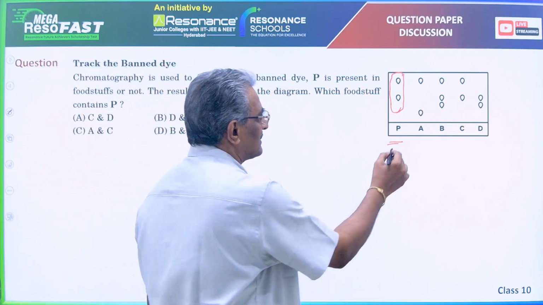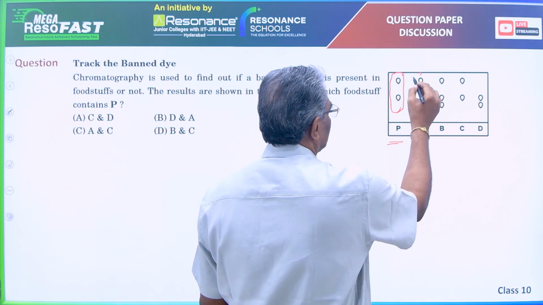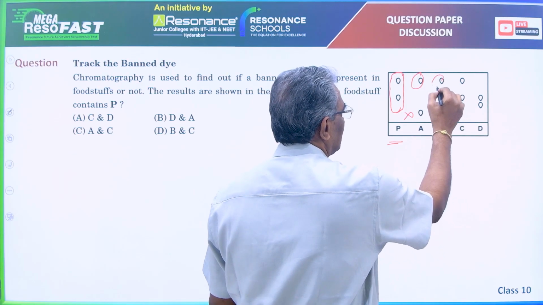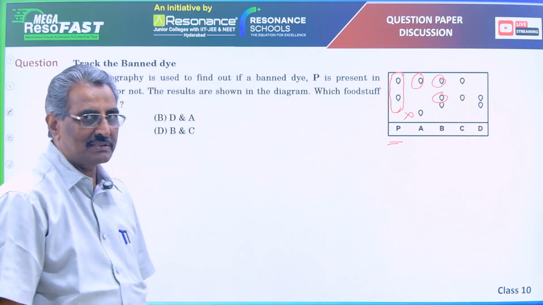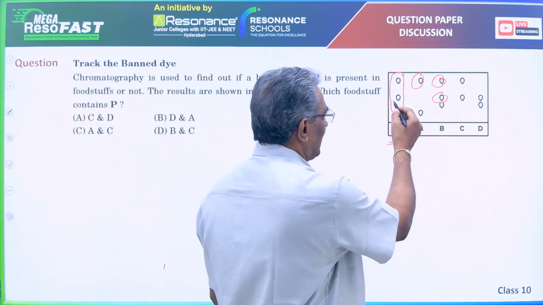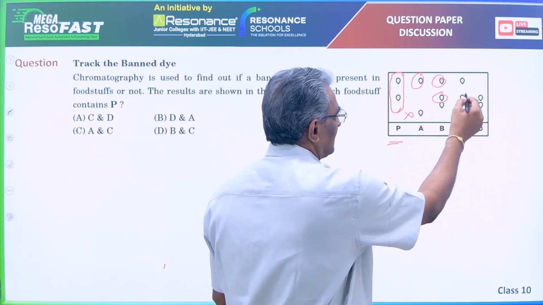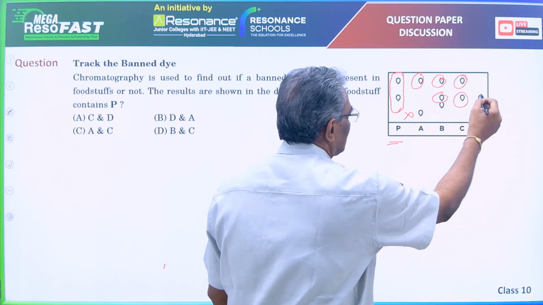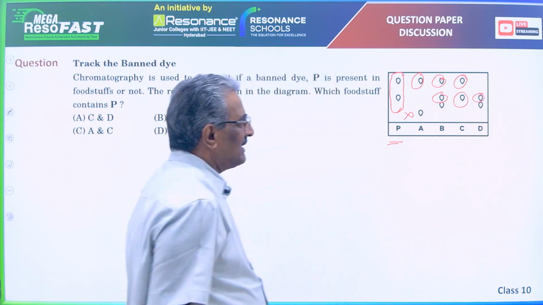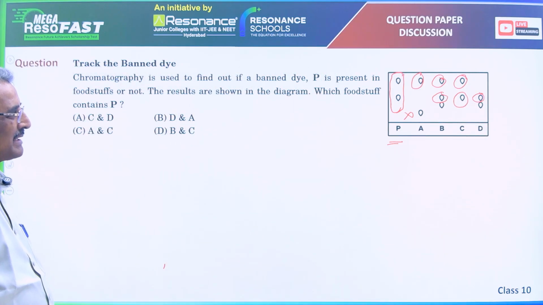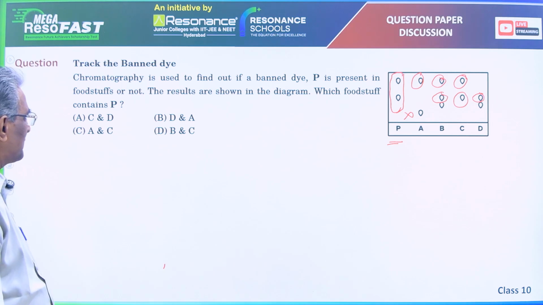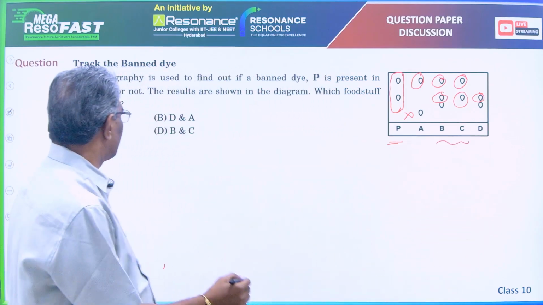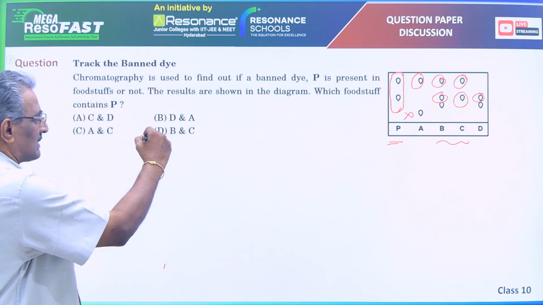A gave 2 spots. Only one is matching, this is not matching. For B, 3 spots are obtained. Both the spots in P are matched with the spots in B. In the same way, both the spots in P are matched with the spots in C also. And only one spot is matched with spots in D. So both the spots of P are matched with B and C. So the correct options are B and C. So correct option is D.